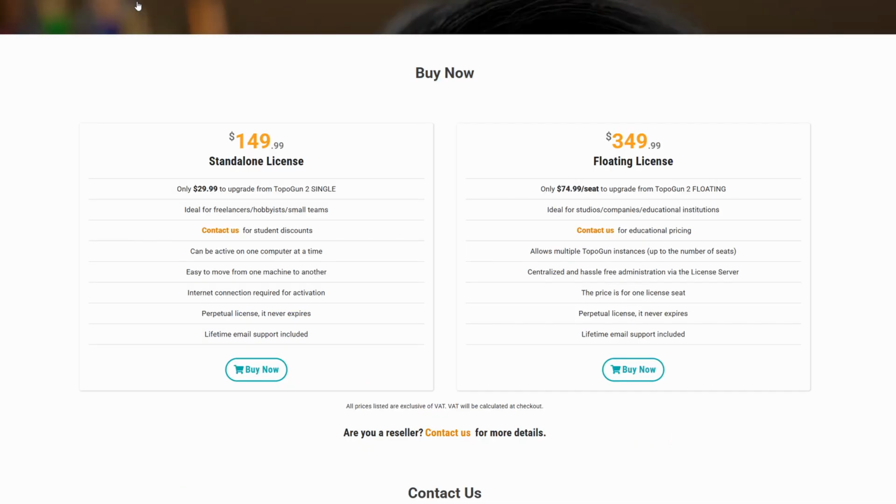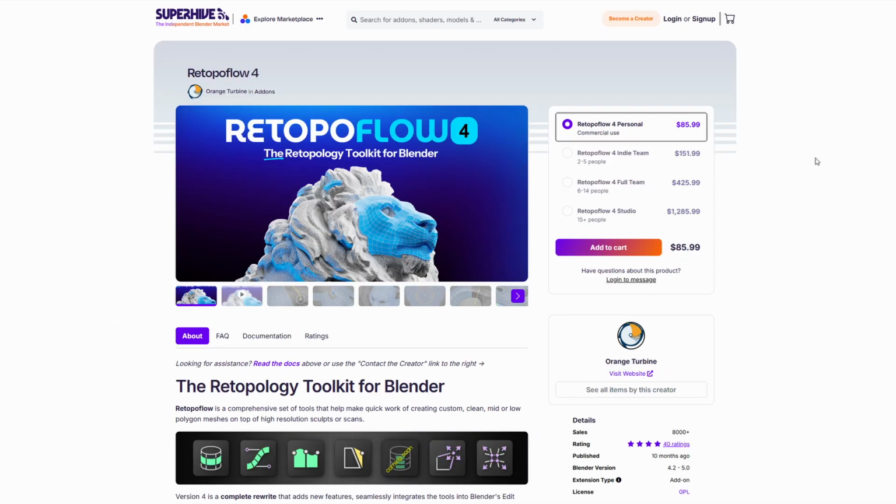I can wait for a sale, put a little more money, and buy an entire software for retopology compared to a single add-on. My suggestion for the price would be somewhere around $50 to $60. That will cut it for a personal license. Except for this price though, I'm 85 to 90% satisfied with the add-on. It is a little slow, yes, but there are workarounds for that. We can always decimate the high poly mesh and then import it to do the retopology.